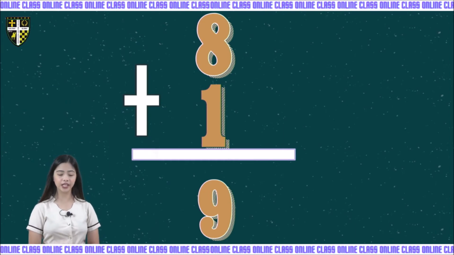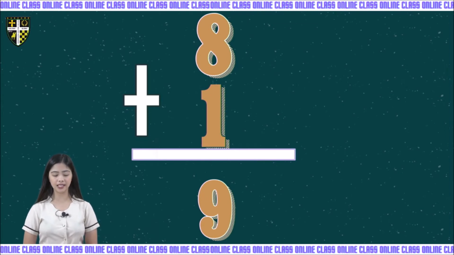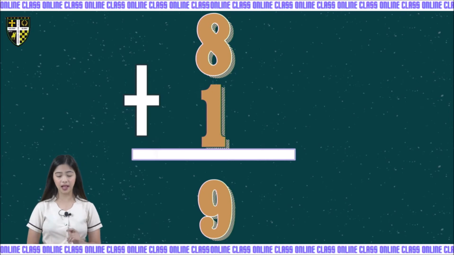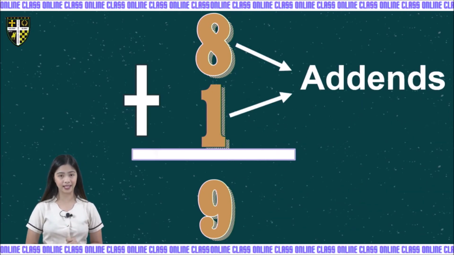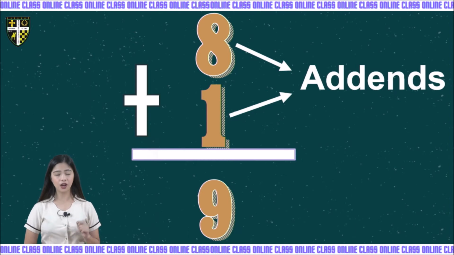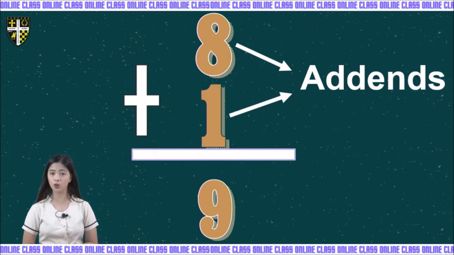Now, let's talk about the parts of addition. As you can see here, we have the addition sentence: 8 plus 1 is equal to 9. Kids, remember that 8 and 1 are called addends. These are the numbers that we are going to combine together, or the numbers that we are going to add. We call them addends.